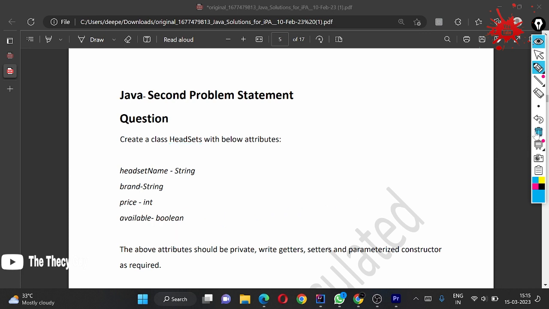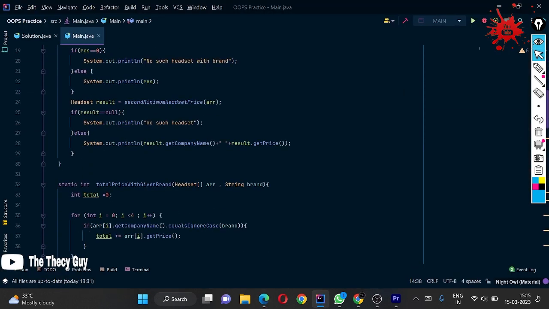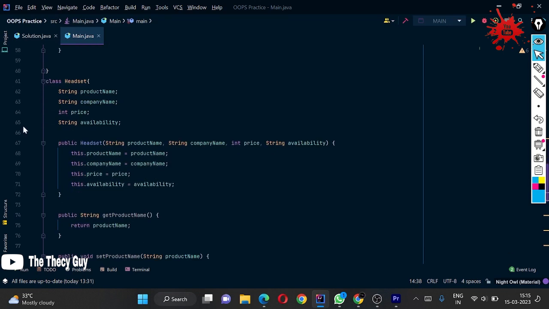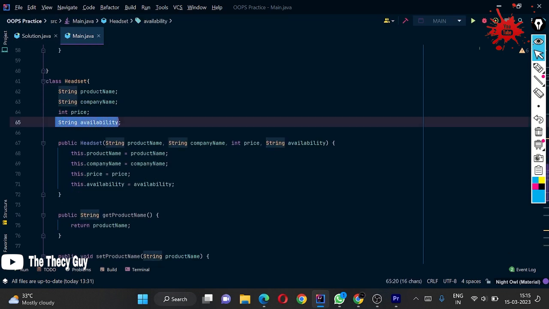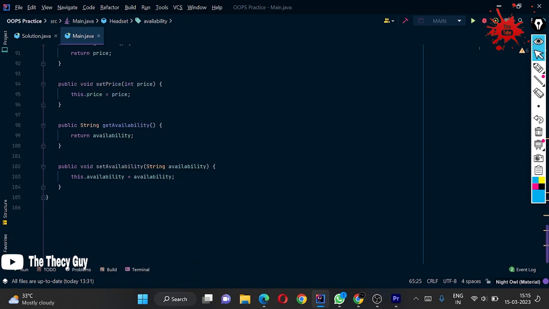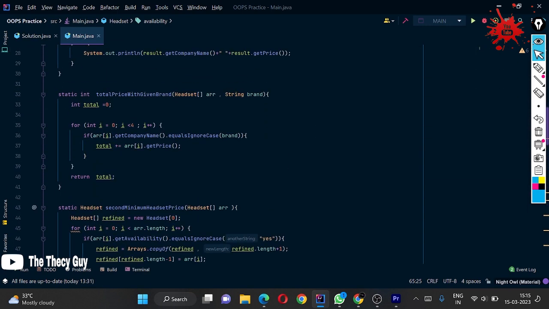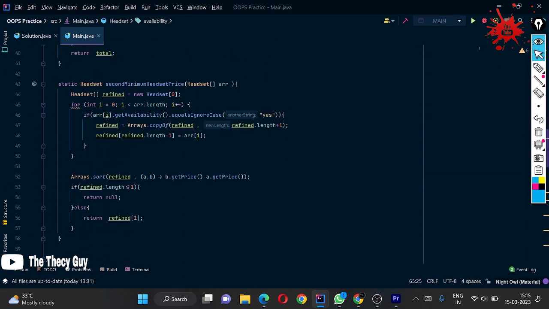In my code we have given the string name as availability. We have not taken a boolean value, we have taken a string availability, and we are passing yes and no, as you can see here.